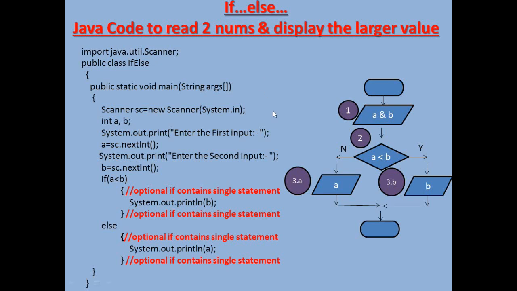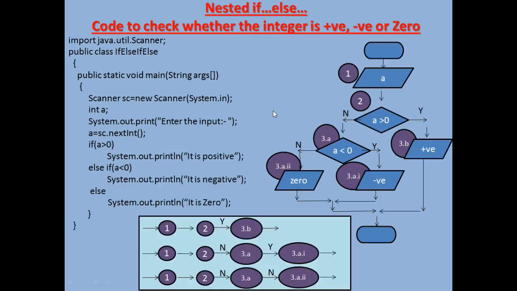So let us go to the next slide. The next slide talks about taking an integer and checking whether it is positive, negative or 0. That means it is now going to cover all three possibilities. Now if it is all three possibilities, we definitely require multiple conditions, because one condition can give you maximum 2 branches.